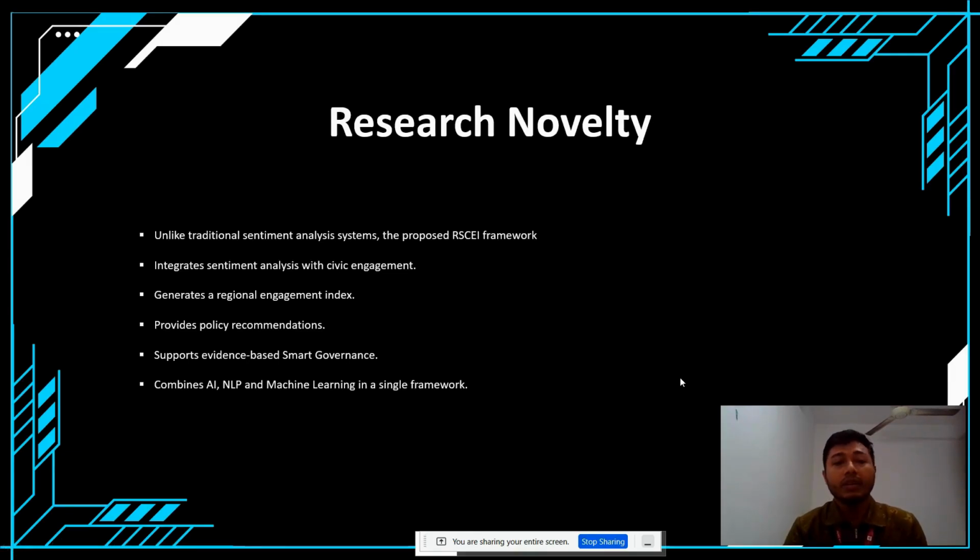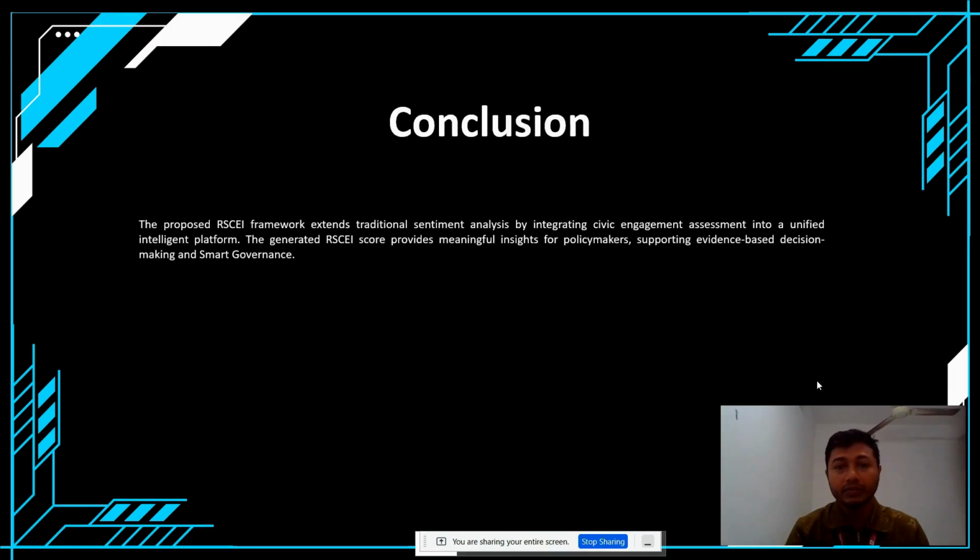The research novelty. The main novelty of this research is that, unlike traditional sentiment analysis systems, the proposed RSCEI framework integrates sentiment analysis with civic engagement, generates a regional engagement index, provides policy recommendations, supports evidence-based governance, and combines artificial intelligence, natural language processing, and machine learning in a single framework.